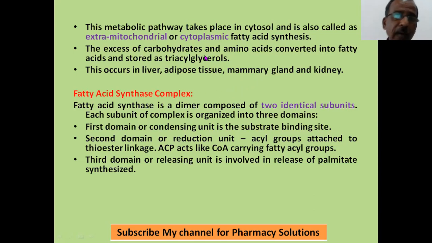So the excess of carbohydrates and amino acids is converted into fatty acids and stored as triacylglycerol. This cycle occurs in the liver, adipose tissue, mammary gland, as well as kidney. And the different enzymes involved in this pathway, all the enzymes in common, we call as the fatty acid synthase complex.